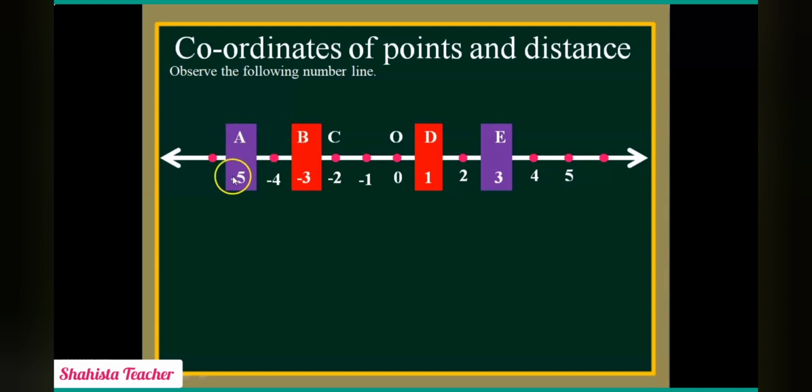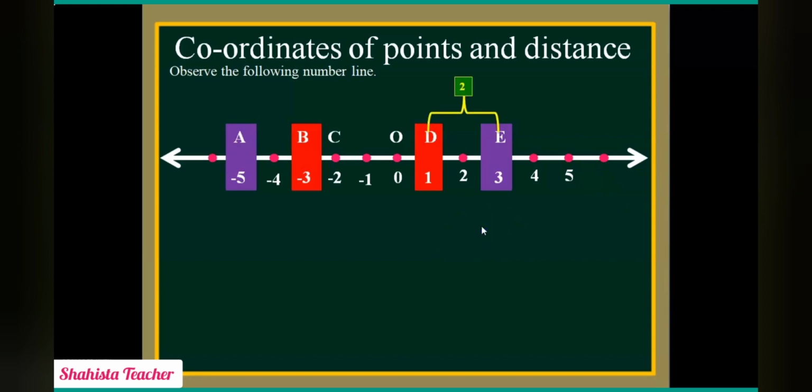Which number is greater, -5 or -3? Obviously, -3 is greater than -5. And on the positive side, is 1 greater or 3 greater? You are right, 3 is greater than 1. That means alphabet E is greater than alphabet D. So here we will see some equations on how to solve for this distance.